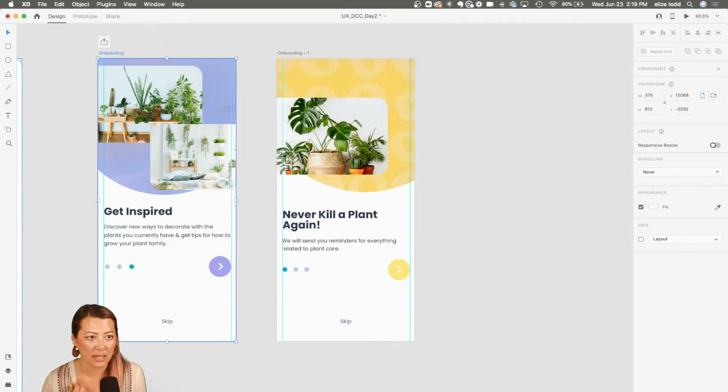Toke is also asking if it's less than 3 screens, is it still important to offer a skip option? The point of the onboarding is to give a brief insight into the app. So I always allow the user to pick their own path. Oftentimes you'll see, and I've seen from studies about onboarding screens, a majority of people prefer not to read through every word and prefer to learn just by doing.